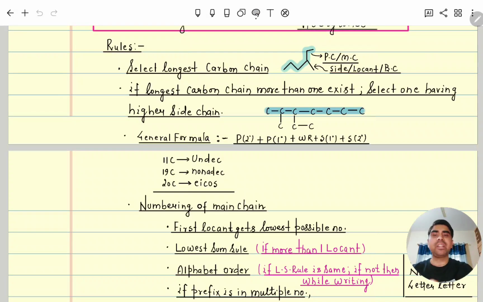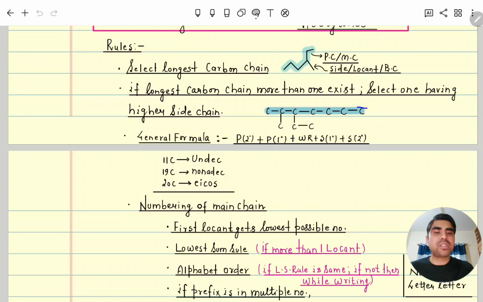So first, select the longest carbon chain. Longest carbon chain means the maximum number of carbons must be there if it is saturated. This is called the principal chain or main chain. This you all know, and this is the side chain, locant or branch chain. If more than one main chain is possible, then select the main chain having the higher number of side chains.